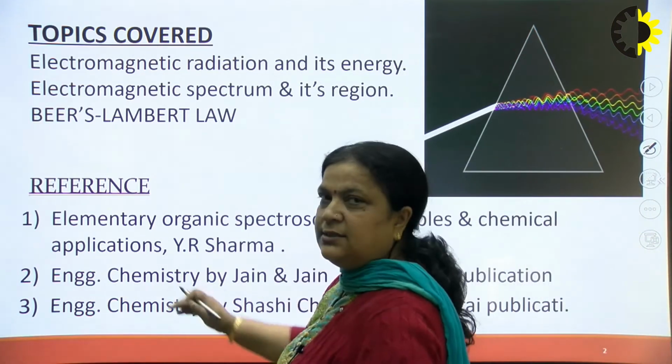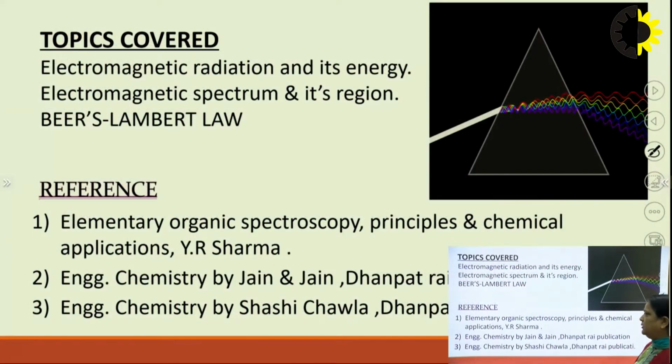The references are taken from Organic Spectroscopy by Y.R. Sharma, Engineering Chemistry by Jain and Jain, and by Shashi Chawla.